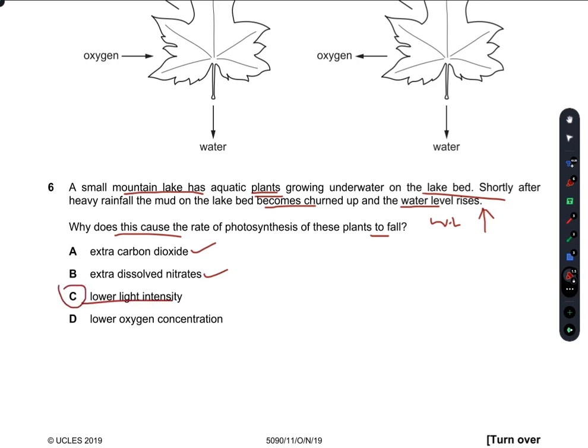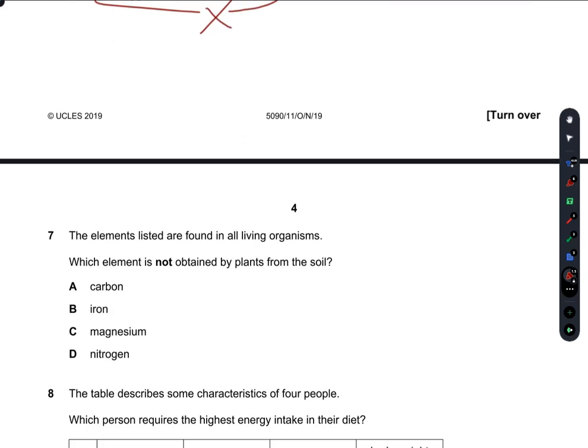Why is this option correct? Because the water level has now risen. The greater the water level, the lower the light intensity reaching the aquatic plants, and lower light intensity means a lower rate of photosynthesis. So C is our right answer. Lower oxygen concentration. Oxygen concentration never has a relation with photosynthesis. So C is our right answer.